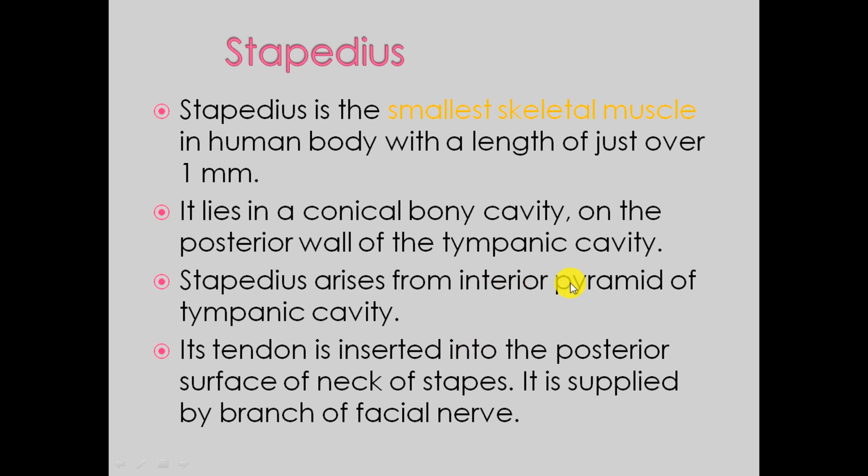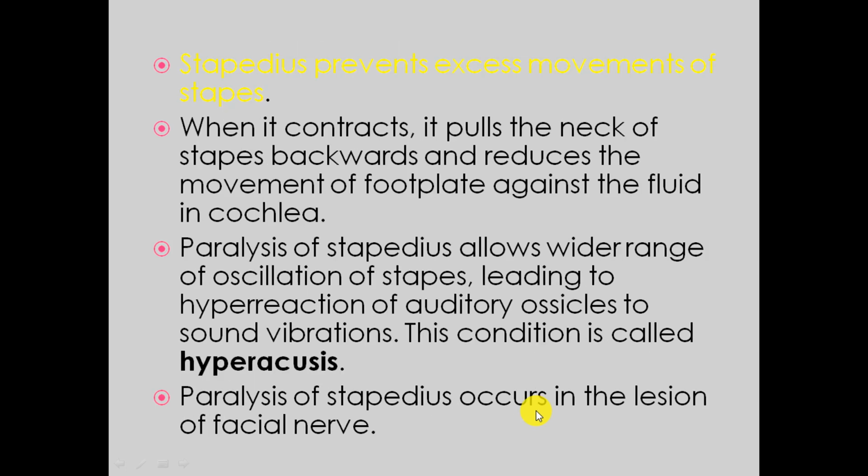Stapedius arises from the interior pyramid of the tympanic cavity and is inserted in the posterior surface of the neck of the stapes. It is supplied by the facial nerve. Stapedius prevents the excess movement of the stapes. When it contracts, it pulls the neck of the stapes backwards and reduces the movement of the footplate against the fluid in the cochlea. So stapedius is a muscle that covers the stapes and prevents its excess movement.